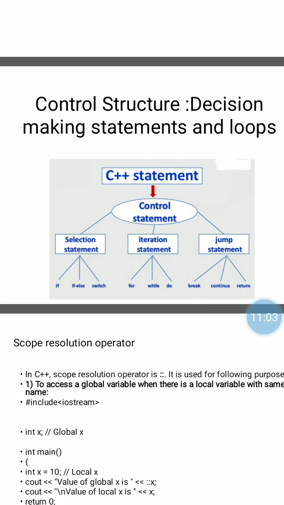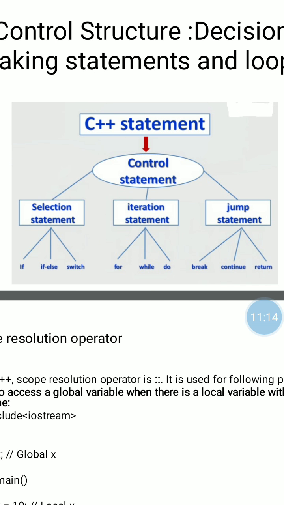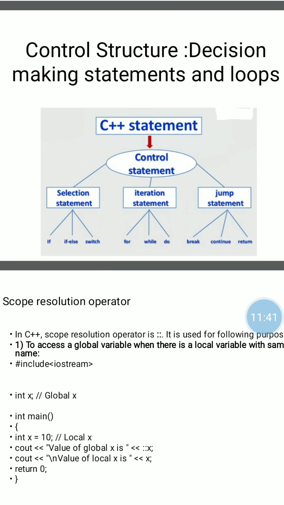Next topic is control structures, or decision making statements and loops in C++. Same as C. That is control statements: selection statements, if else ladder, nested if else, switch case. Then iteration statements: for loop, while loop, do while loop. Then jump statements: break, continue and return. All this we learned already in C programming, but we revise it in our practical or program session.